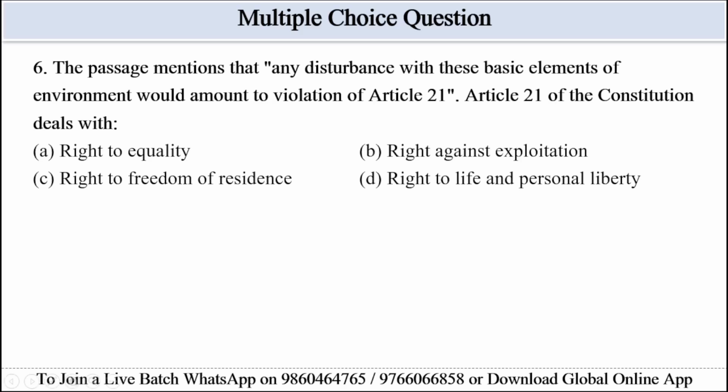Right to equality is as per Article 14 of the Indian Constitution. Exploitation is related to Articles 23 and 24. Freedom of residence is related to Article 19(1)(e), and right to life and personal liberty is related to Article 21. So option D, right to life and personal liberty, will be the correct answer here.